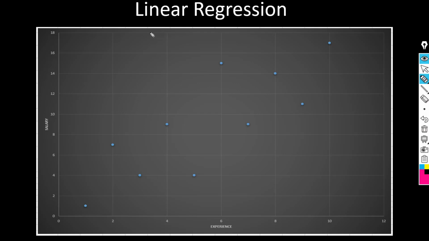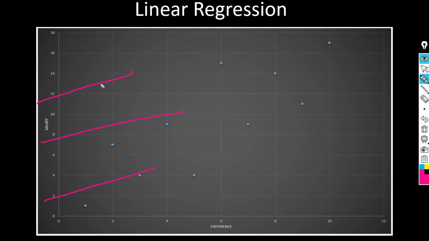So what is the purpose of the linear regression? By using the linear regression, we are going to predict something, and here we are going to predict the salary. So how can we predict the salary? To predict the salary, we can draw some line. We can draw this line, this line, this line. By using this line, we can predict the salary.